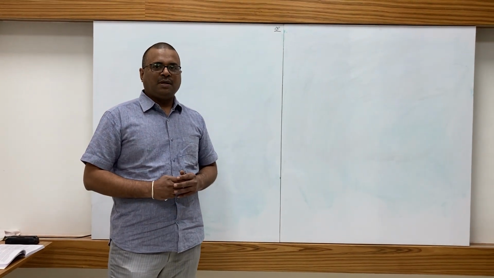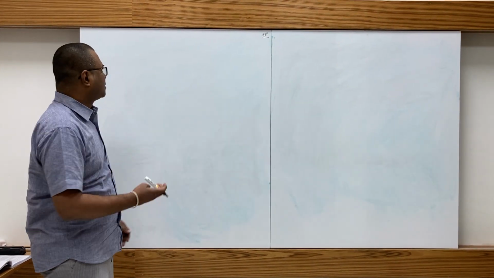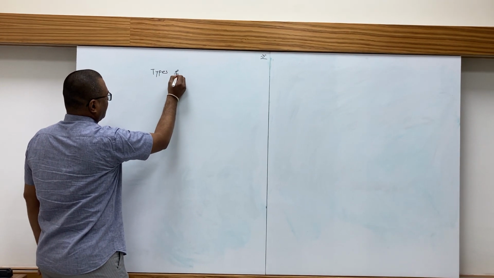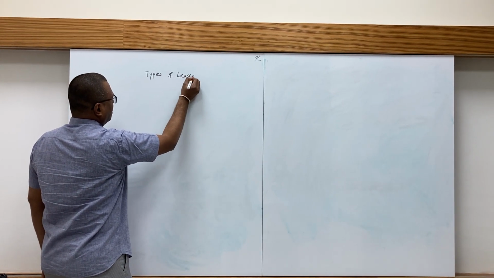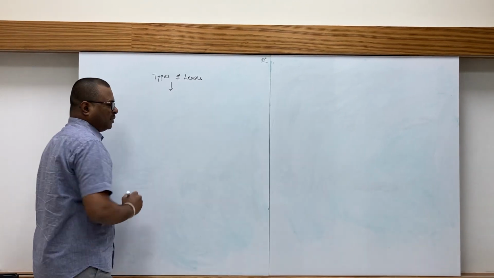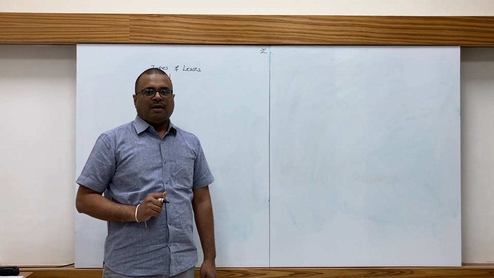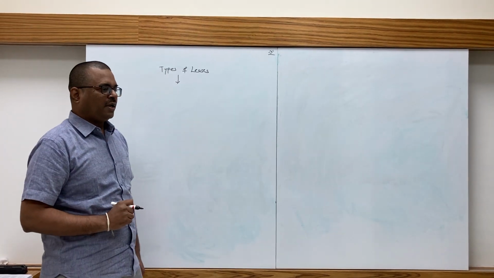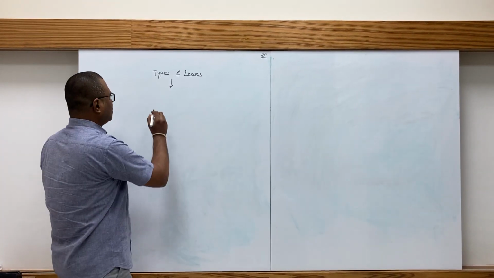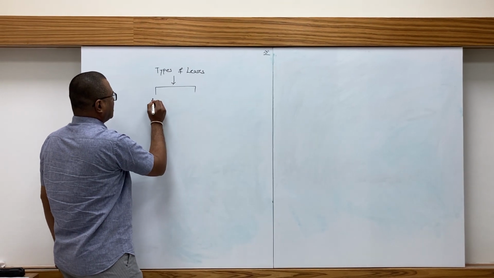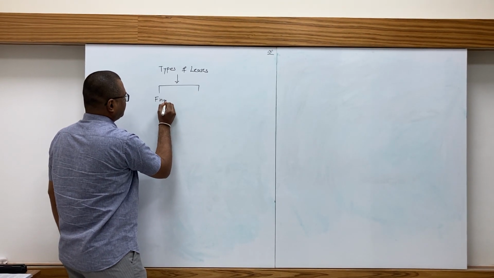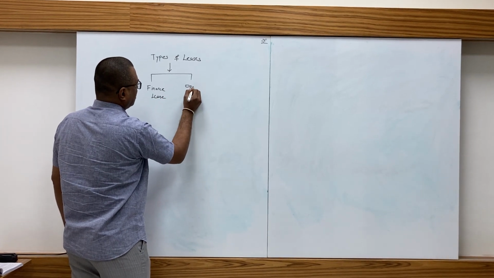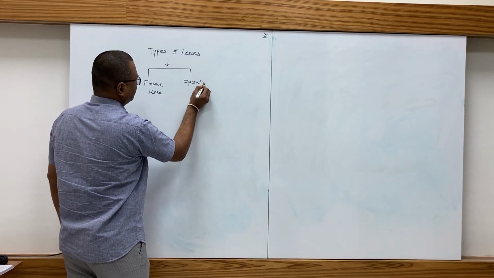Today's session we will learn what are the types of leases. Why we need types of leases is that the accounting treatment is different for various types of leases. There are two types of leases. One is finance lease and another one is operating lease.